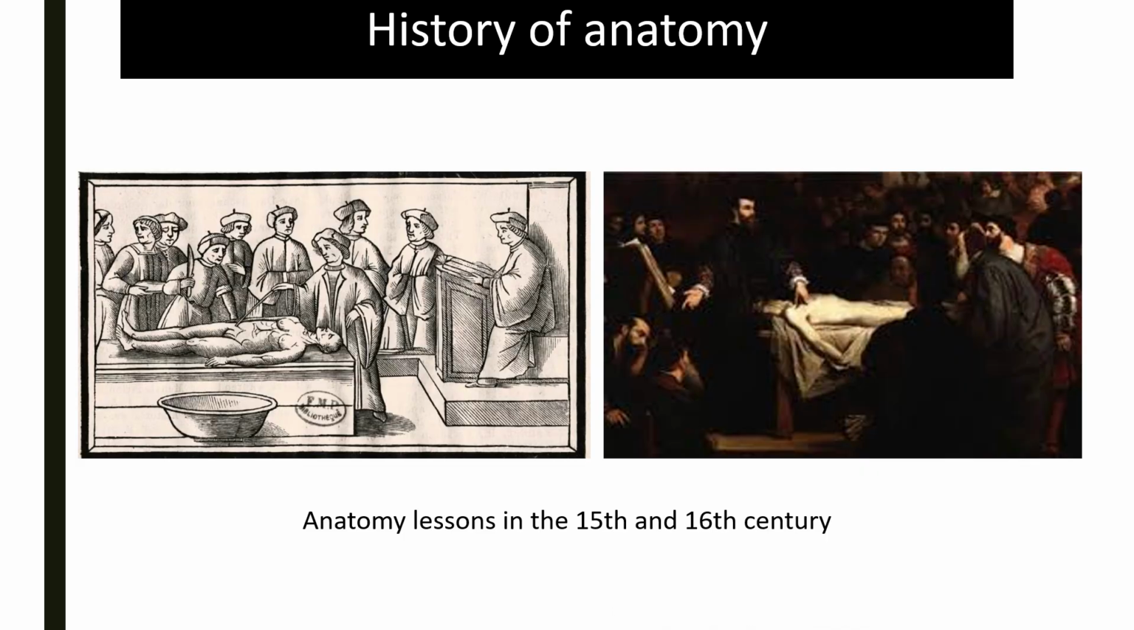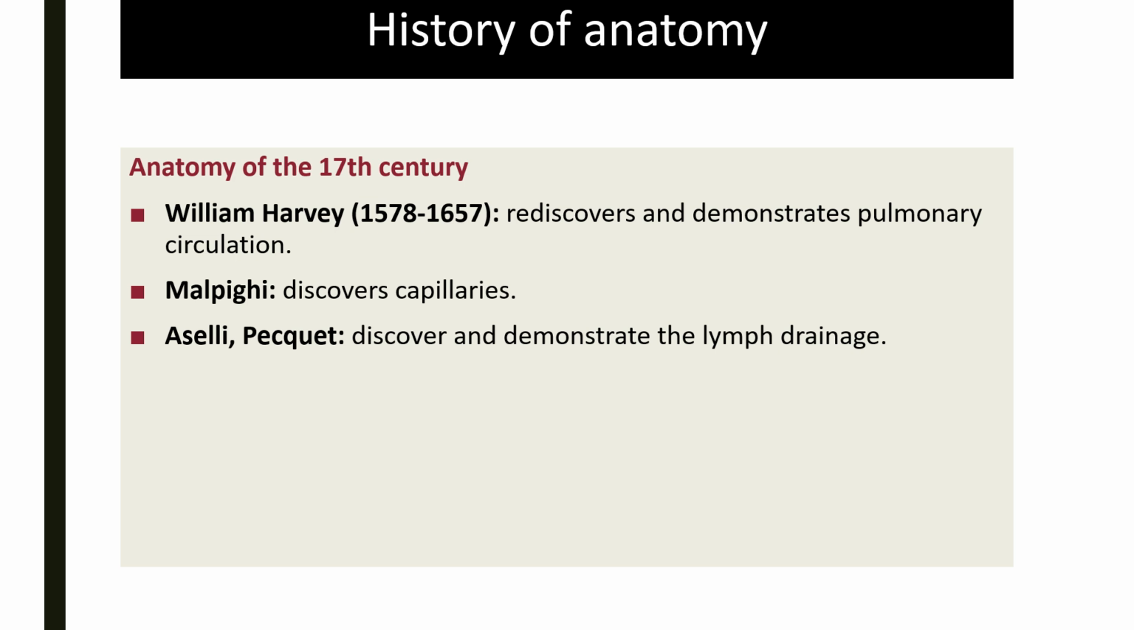After Vesalius, then, came a succession of scholars who passed on their anatomical knowledge by performing dissections directly in front of students, thus demonstrating the different anatomical structures and their relationships. Anatomy, of course, continued to evolve in the 17th century thanks to several anatomists, Harvey, Malpighi and Peckett. Harvey demonstrated pulmonary circulation, Malpighi discovered capillary vessels and Peckett demonstrated lymphatic circulation.